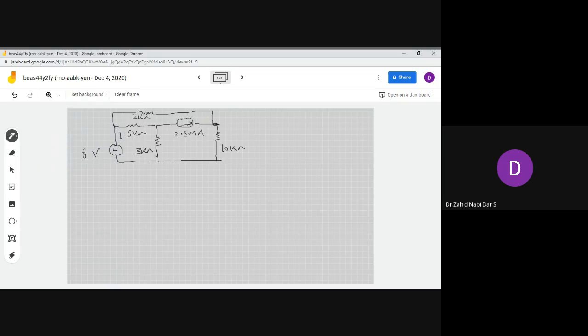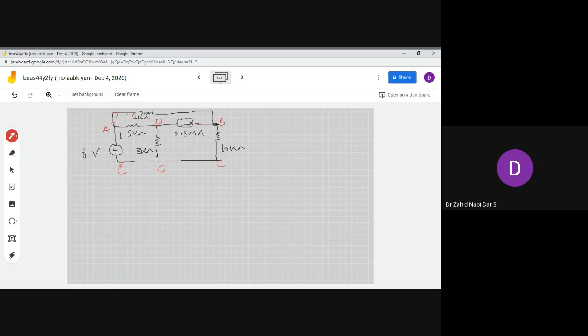So first step would be to label this. This is point A, so this is A till here A. Let this be point B, so B point is till here. Let this be point C. This is the reference, you can see C over here. So A, B, C, and let this be point D.